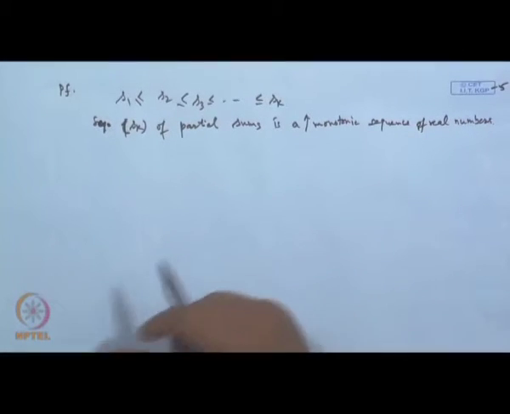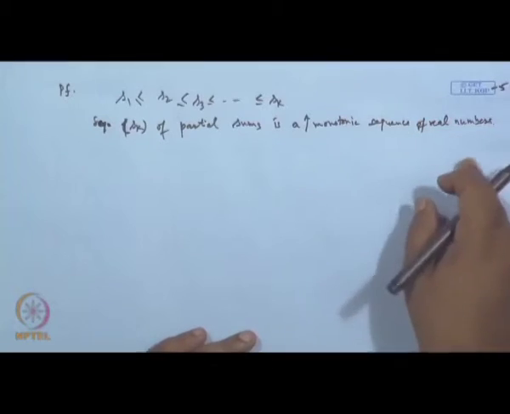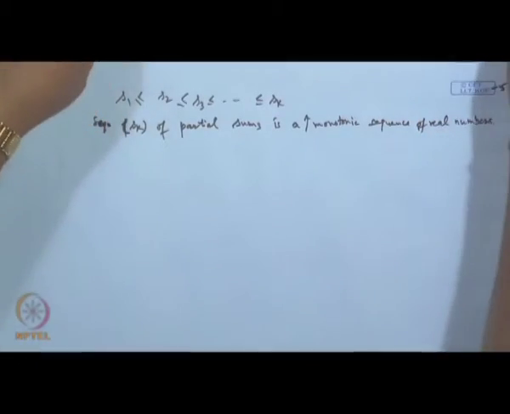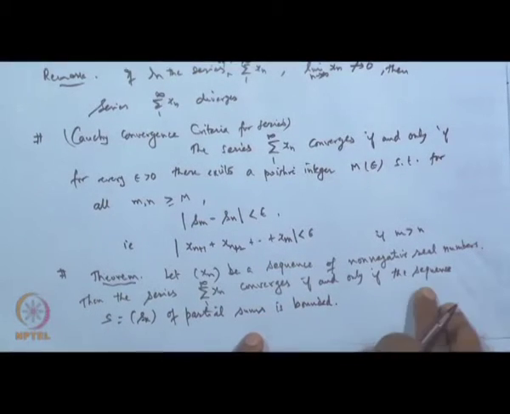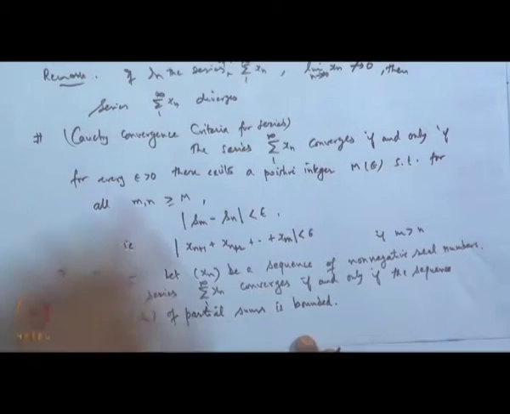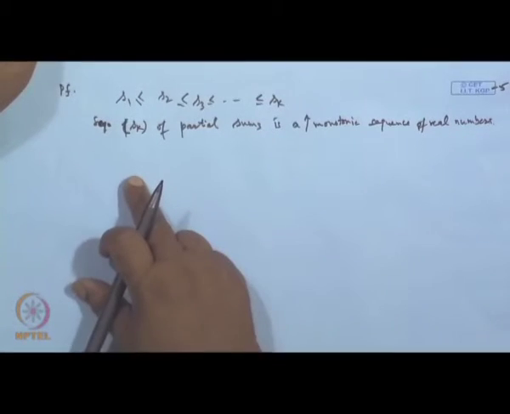Now, what is the monotone convergence theorem? It says any monotonic sequence, which is either increasing or decreasing, if it is bounded, must be convergent. A monotonic sequence which is increasing and bounded above must be convergent, or a monotonic sequence which is decreasing and bounded below must be convergent. Here this is a monotonic increasing sequence of real numbers. If this sequence is bounded, then this monotonic sequence is bounded, and so once it is bounded, it has to be convergent.